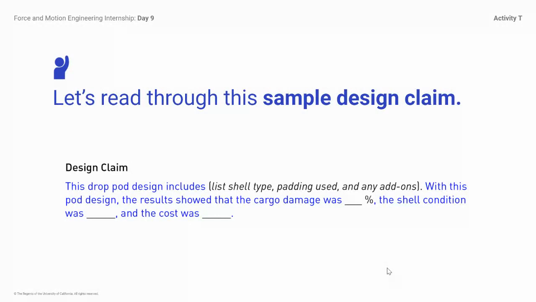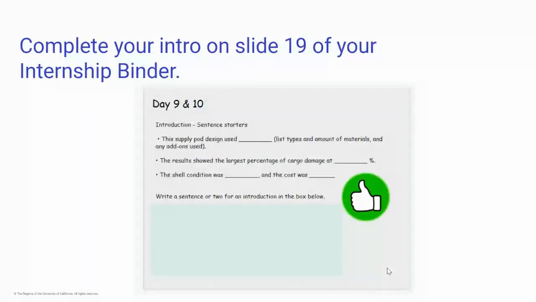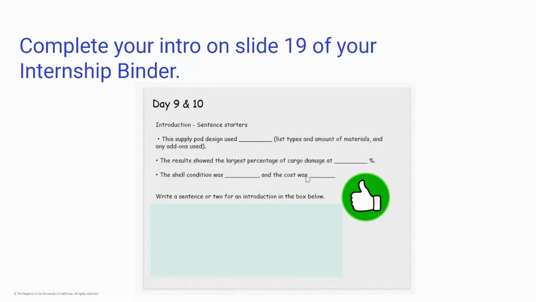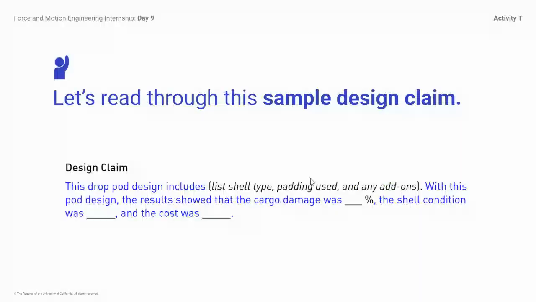It's even more than a sentence starter. It's a sentence formula, really, for your sample design claim. So you can use this exact sentence and fill in your specifics to your design. This would go on slide 19 of your interactive notebook. So here on slide 19, I have these sentence starters. You'll notice this is exactly what I had on my last slide. This is just broken into 3 separate sentences, as where here, this was 2 sentences.